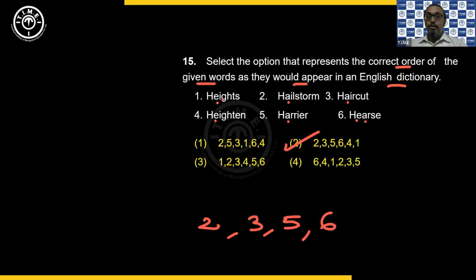Then in the remaining 2, you have I and I, then G and G, then H and H, then T and T, and then finally you have E. So that means 4 should come first and then 1 will come. So this is the final order that you have. Okay, that is how. Sometimes it will say correct order according to the dictionary, or dictionary order, or English dictionary. Right. So choice 2.